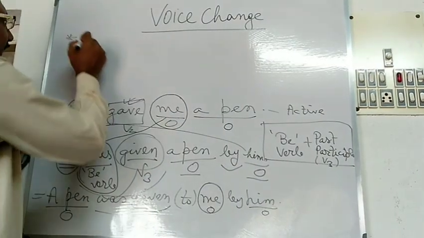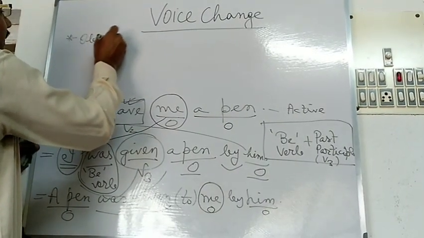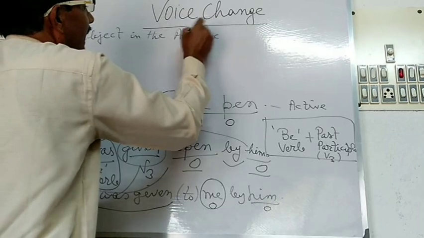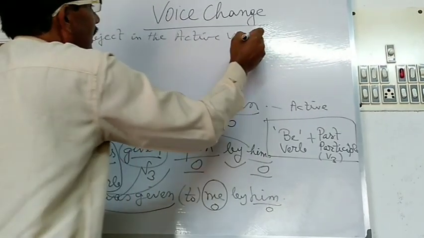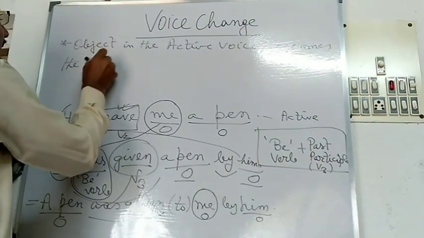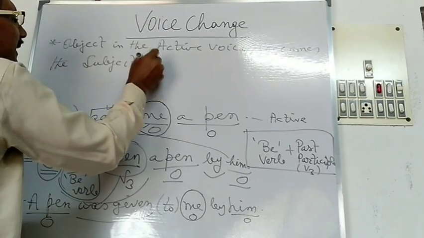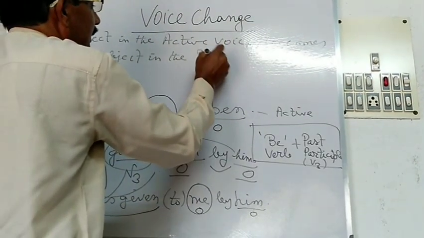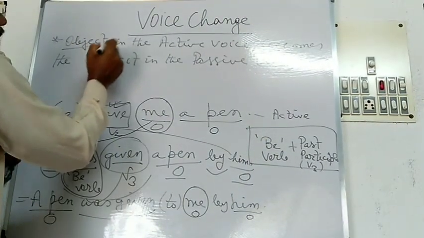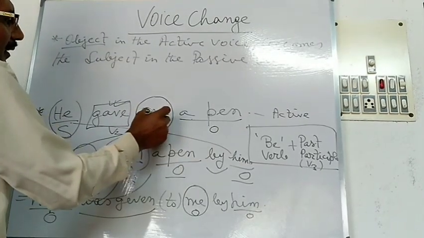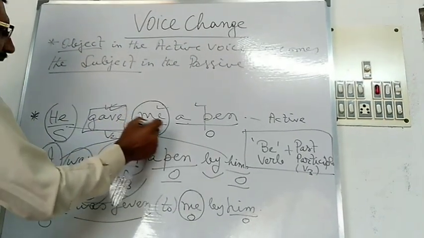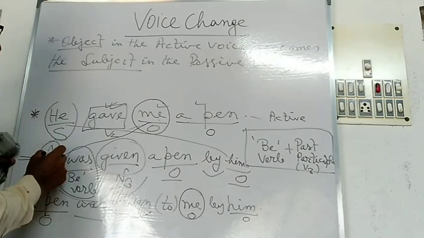First, the object in the active sentence or active voice becomes the subject in the passive voice. Any object in the active voice becomes the subject in the passive voice.